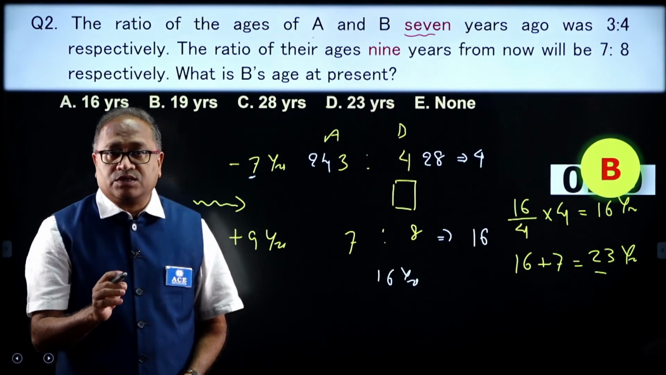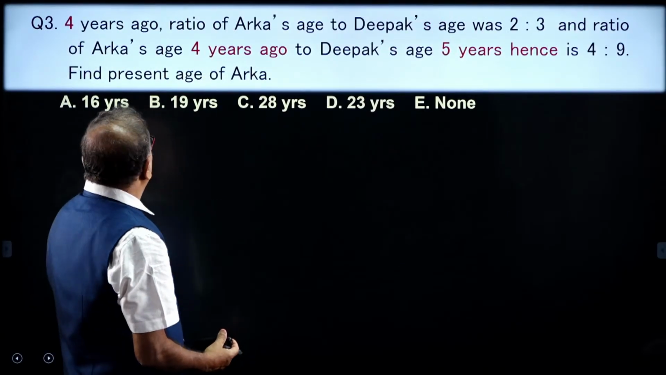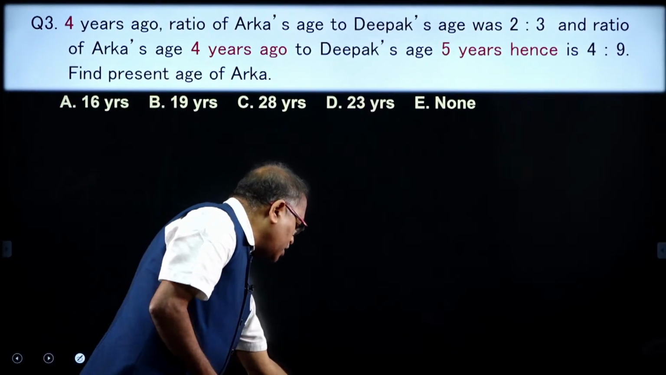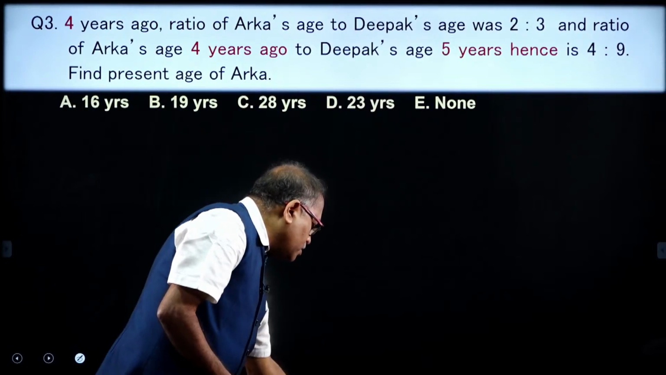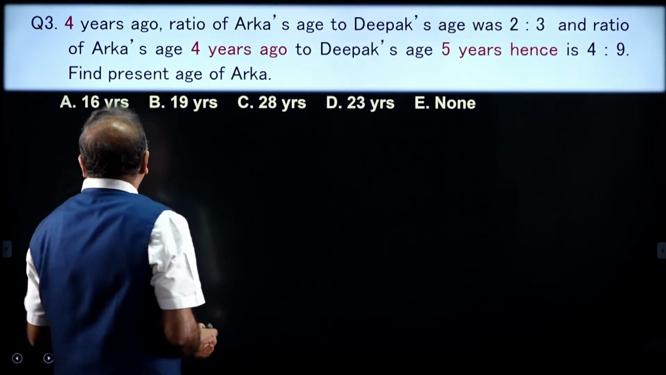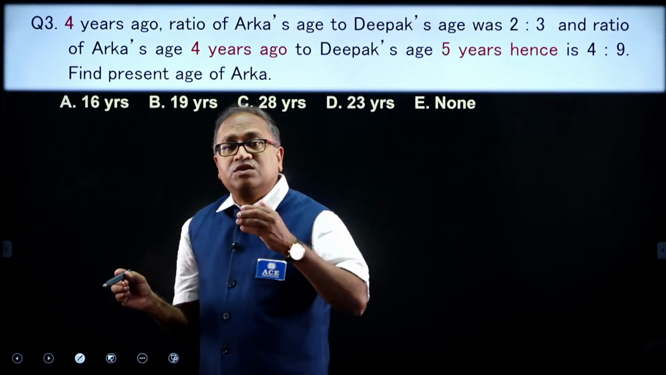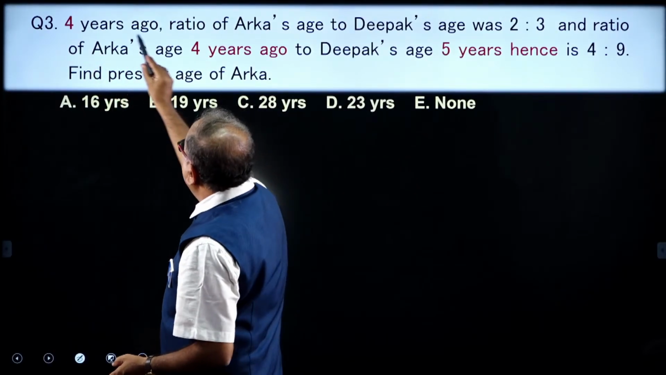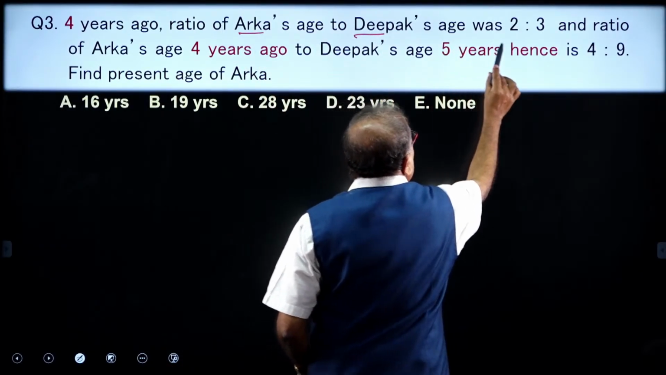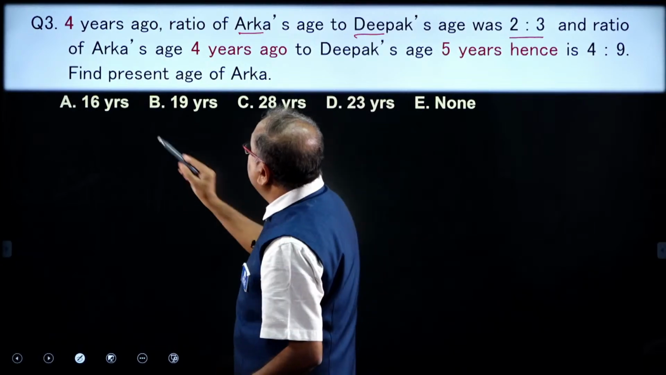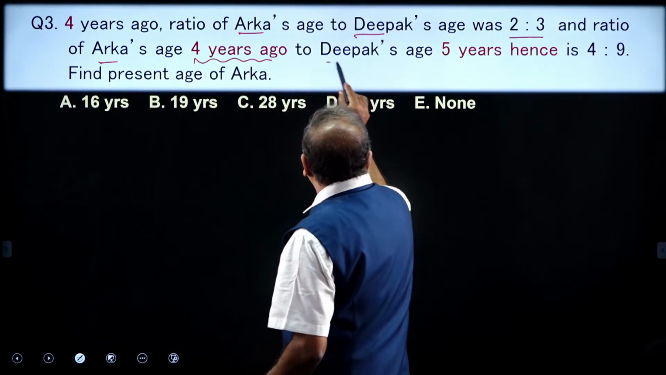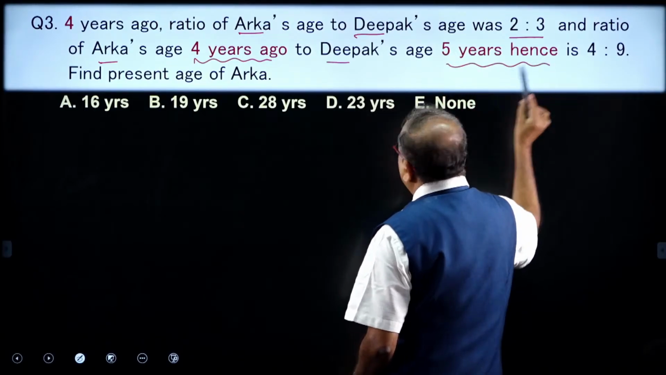I am moving on to the next question. And the next question on your board is this, my dear friends. And what is this question? Either you will answer this question or you will learn how to attempt these questions in the best possible way. 4 years ago, the ratio of A and D was 2:3, and the ratio of A 4 years ago to D 5 years hence.